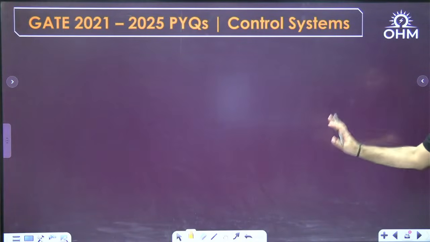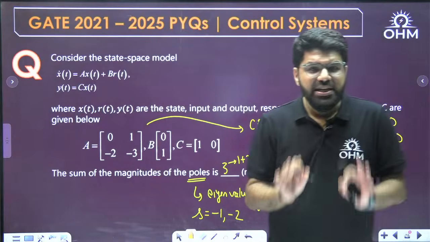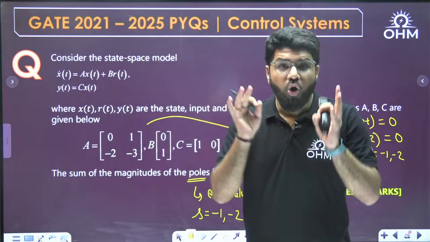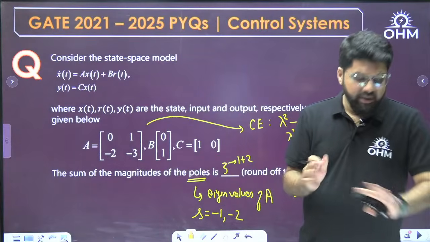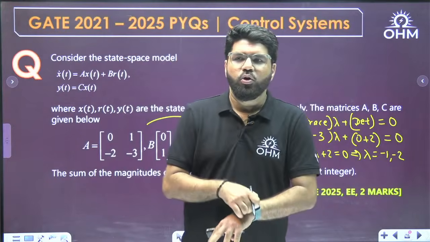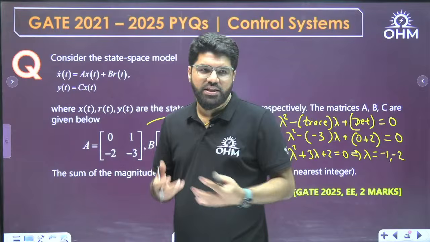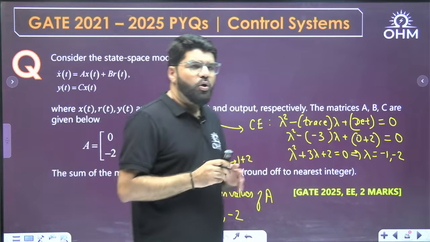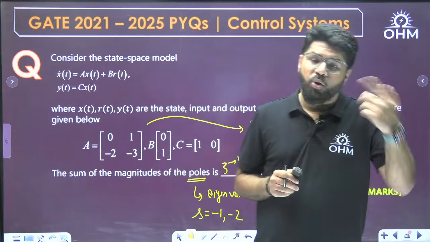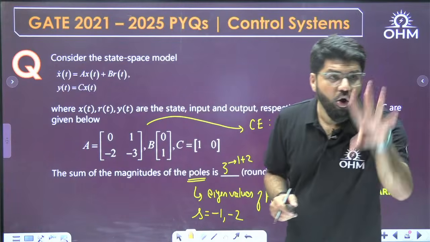Okay, dear. So with this, I have actually covered for you ECE 2021 to 25, all 2 mark questions. The session went lengthy. The attendance also went down, I know, but okay. I know only few students have patience, and the few students are always the learners and the toppers and the achievers. That's not a big deal. The session went lengthy because, as I promised, I have taken all 2 marks questions, combining all topics.